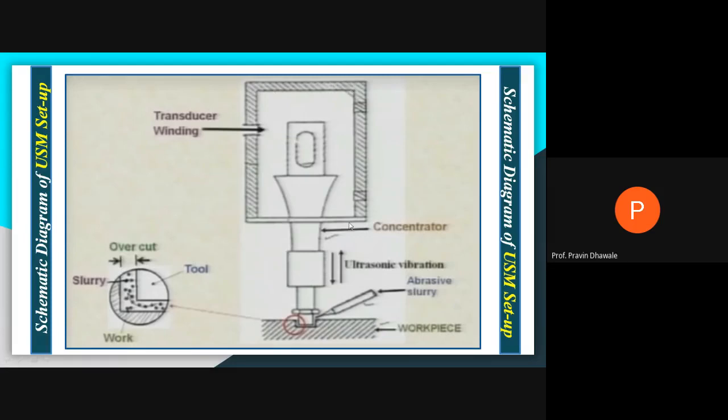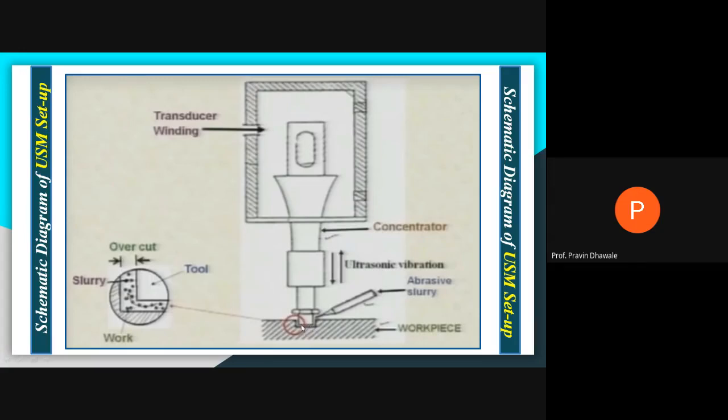This is the transducer, the magnetostriction transducer. This is the connector, which will connect the tool, or which will mount the tool in a tool holder, right? And this transducer provides certain vibration, ultrasonic vibration. This is the tool, this is the workpiece. A gap is maintained between them.